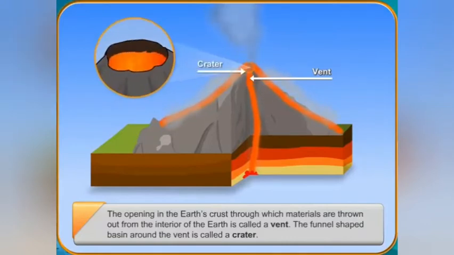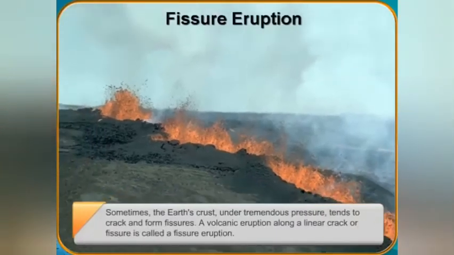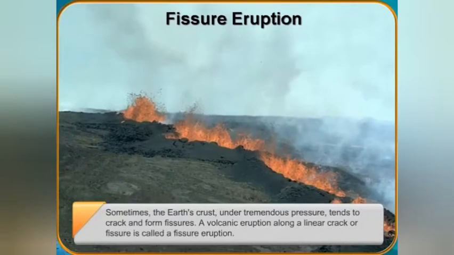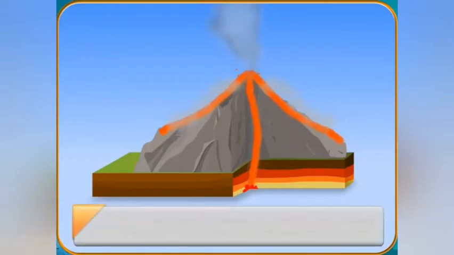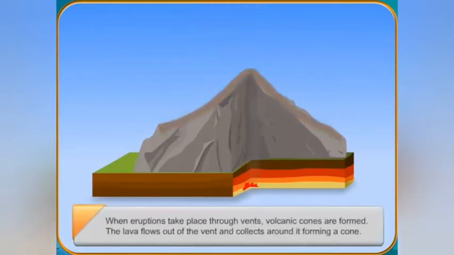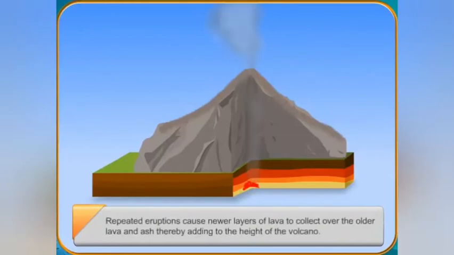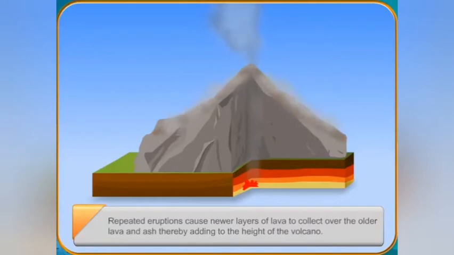Sometimes the Earth's crust under tremendous pressure tends to crack and form fissures. A volcanic eruption along a linear crack or fissure is called a fissure eruption. When eruptions take place through vents, volcanic cones are formed. The lava flows out of the vent and collects around it, forming a cone. Repeated eruptions cause newer layers of lava to collect over the older lava and ash, thereby adding to the height of the volcano. Do you know the name of the 3 famous volcanoes in Italy? They are Etna, Vesuvius and Stromboli.